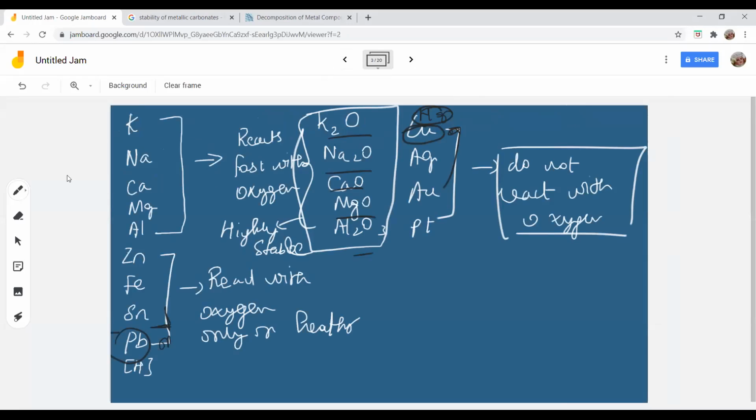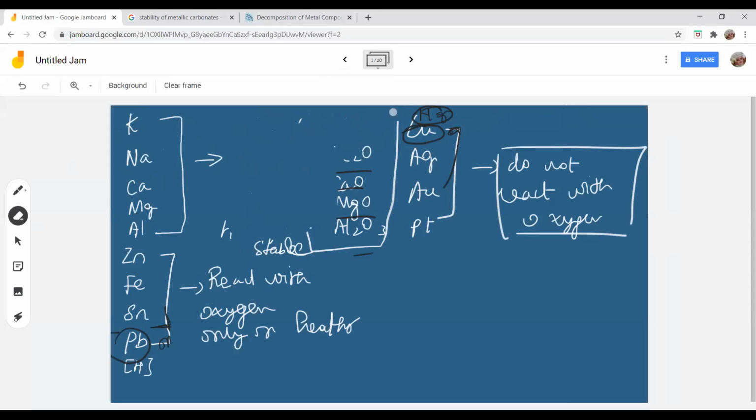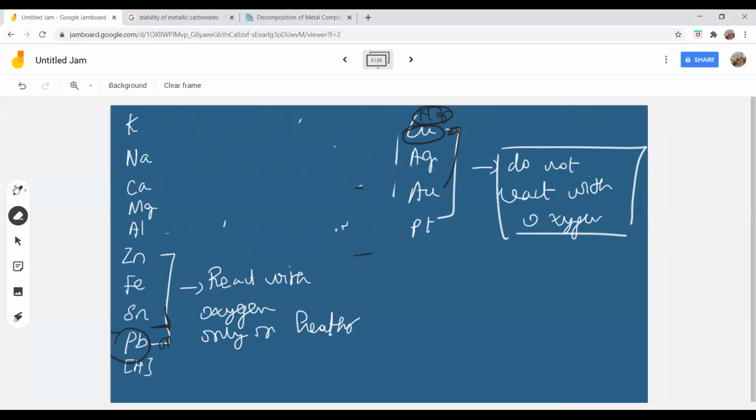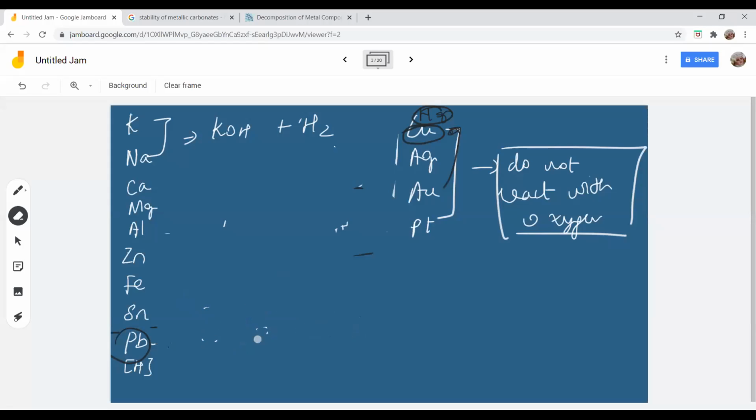This is the reactivity series, right? Here, if you see, metals potassium and sodium, when they react with water, react vigorously with cold water to form potassium hydroxide plus hydrogen gas. But all the other metals, up to lead. Actually, if you see here, potassium and sodium react with cold water, but calcium reacts slowly with cold water.